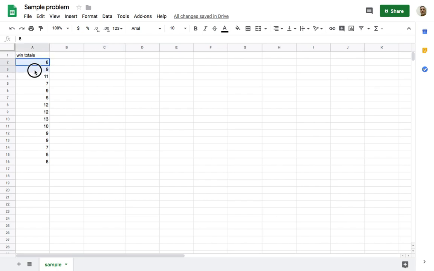Remember, with a grouped frequency distribution, the first thing you do is sort the data from highest to lowest. And then you've got this little workstation here. What did we do? We took the greatest win total minus the smallest win total and divided by, what was this number we divided by? It was the number of classes. And for your problem, it's going to be 5. I'll just say 3 classes for this problem. And you always round up. So this will give you your range. Remember doing this? So my range is 3.